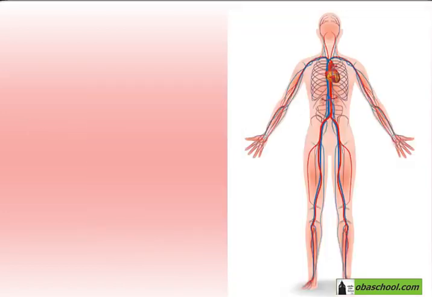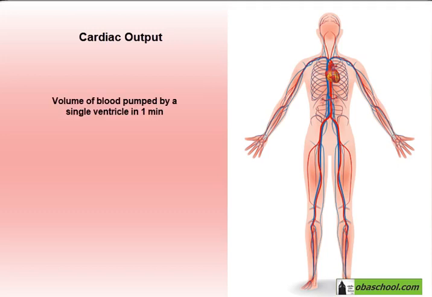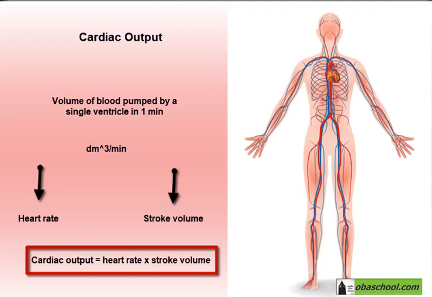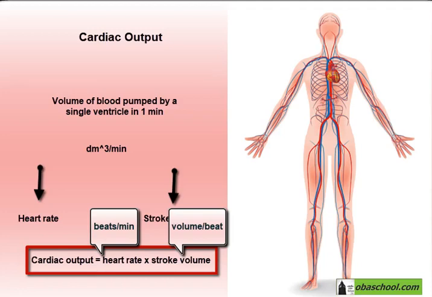A concept I want to discuss is cardiac output. It is the volume of blood pumped by one ventricle in 1 minute. It is measured in cubic decimeters per minute, and it depends on two factors. First, the heart rate, and second, the stroke volume. The cardiac output is actually calculated by multiplying the heart rate and the stroke volume. The heart rate is the rate at which the heart beats, so how many beats we have per minute, and the stroke volume is the volume of blood that is pumped out at every heartbeat.